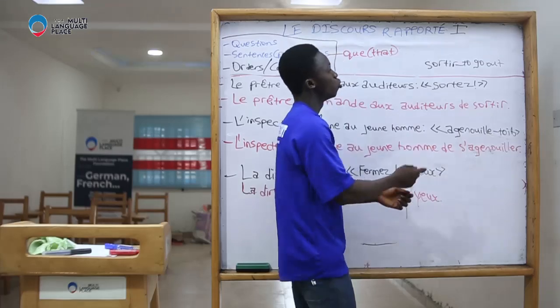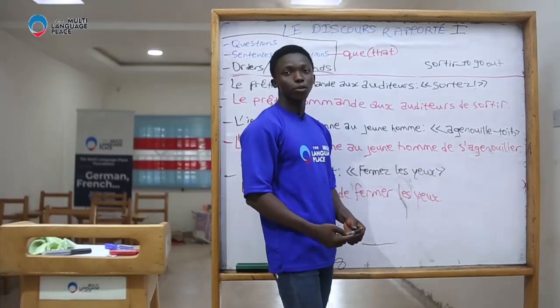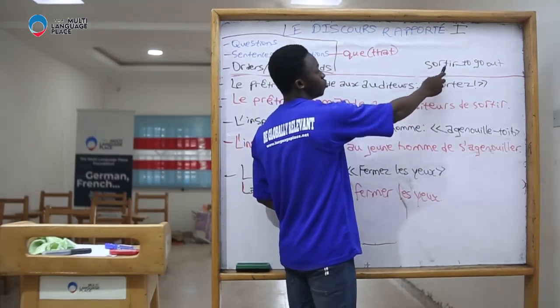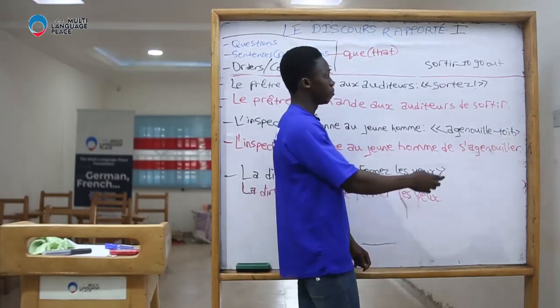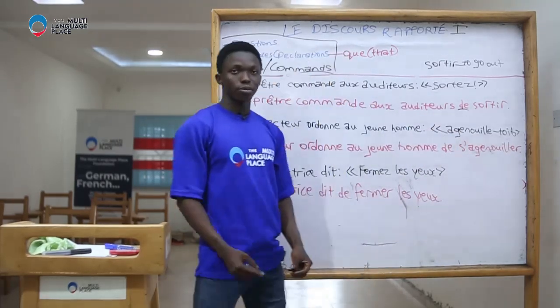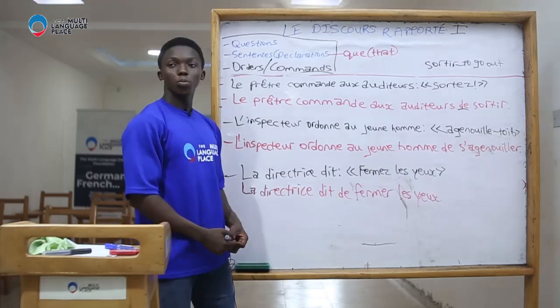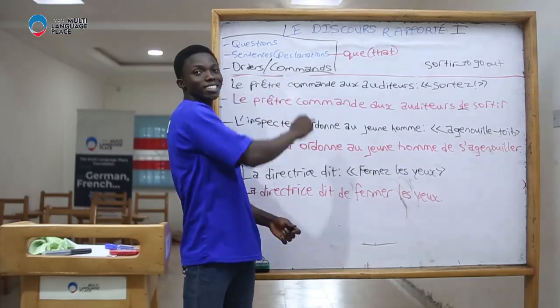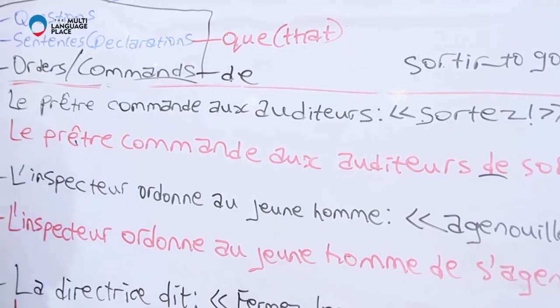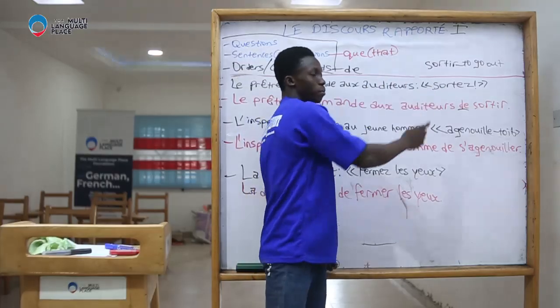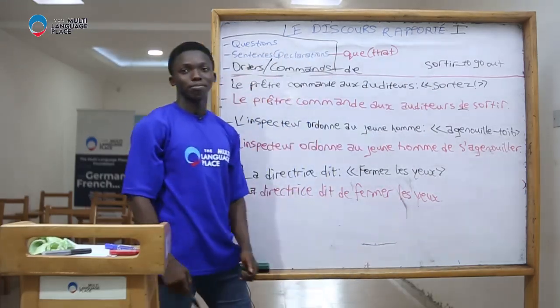This changes to the infinitive form, the unconjugated form, which is sortir, and it is preceded by de. So to report orders or commands in French, you add de, then put the verb back in its infinitive form.